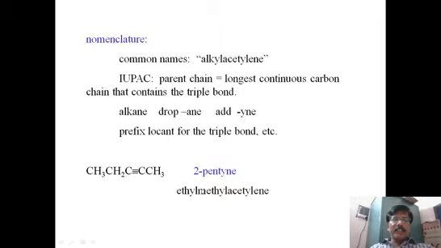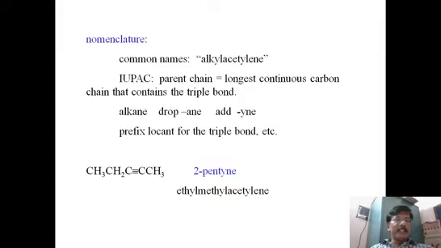Another common name for this is ethyl methyl acetylene. That is, wherever there is a triple bond, that is treated as acetylene, and whatever the substituents, the groups, here it is a methyl group, it is treated as a substituent. Here on the left side it is an ethyl group, which is treated as a substituent again. So the common name can be written as ethyl and methyl, ethyl methyl acetylene. That means ethyl is on one side and methyl is on the other side.